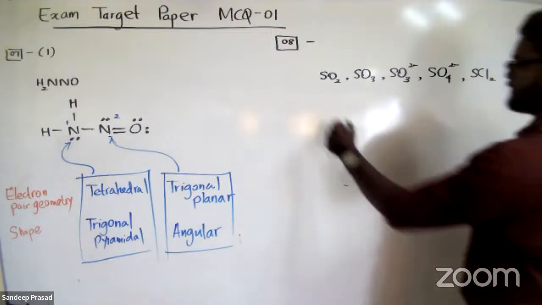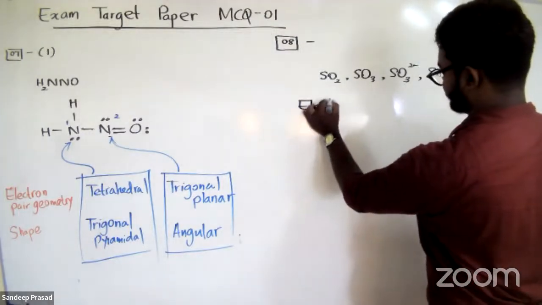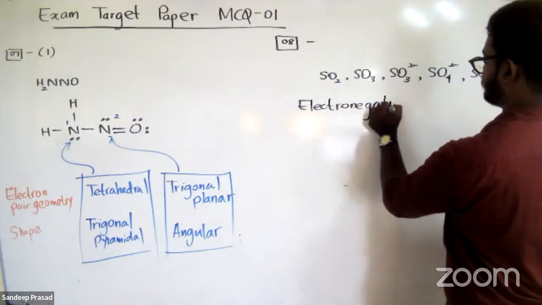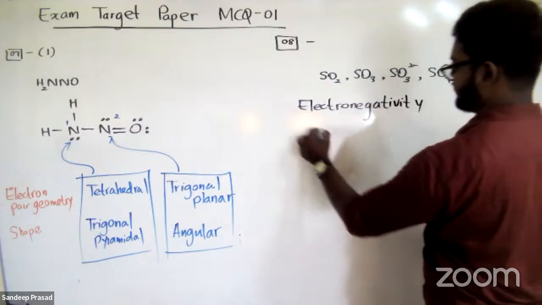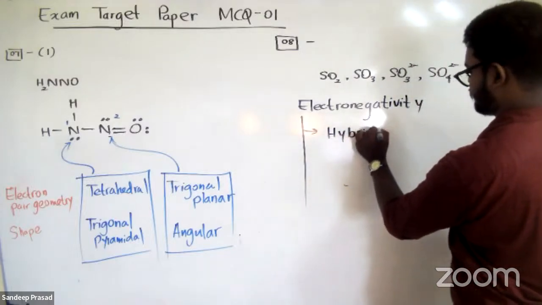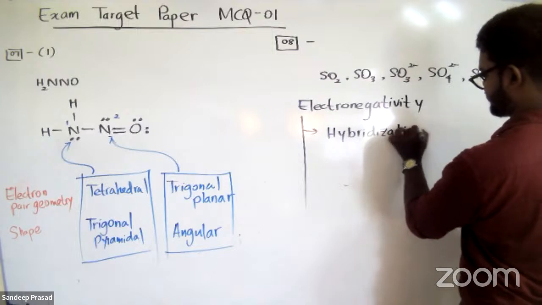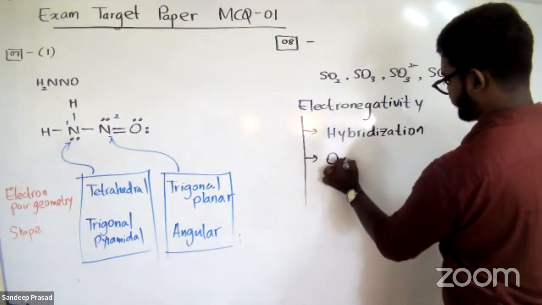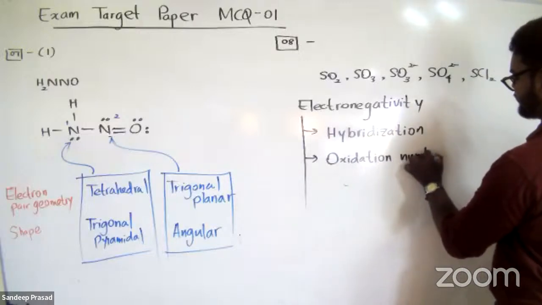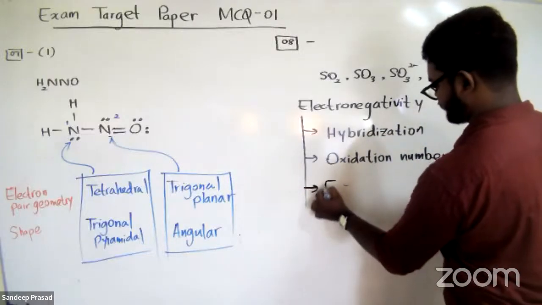Students, remember, when we consider the electronegativity, let's quickly revise the theory related to the electronegativity. There are 4 factors affecting the electronegativity. Number 1 is hybridization. The second factor is oxidation number. The third factor is formal charge.